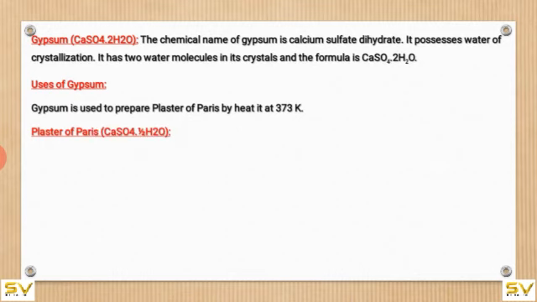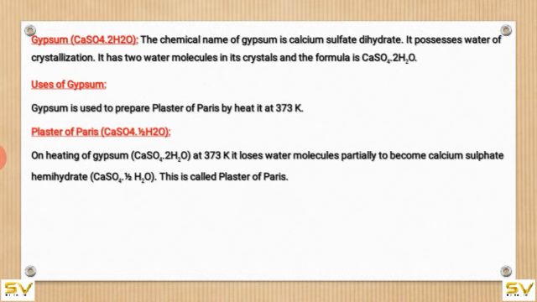Plaster of Paris. CaSO4·½H2O. On heating gypsum at 373 Kelvin, it loses water molecules partially to become calcium sulfate hemihydrate, CaSO4·½H2O. This is plaster of Paris.